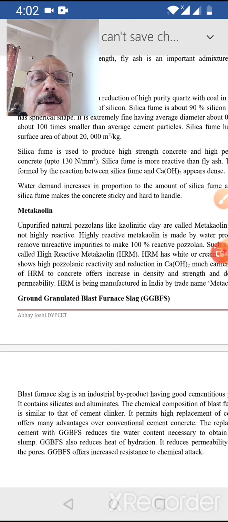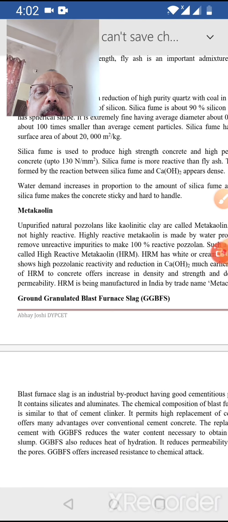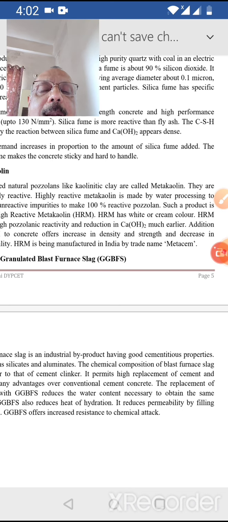It has a white or creamy color and shows very high pozzolanic activity and reduction in calcium hydroxide. This metakaolin or HRM particularly offers increase in density and strength of concrete, and it reduces the permeability of concrete. Now in India mostly HRM is being manufactured under the trade name of Metasem, which you will get in the market easily.